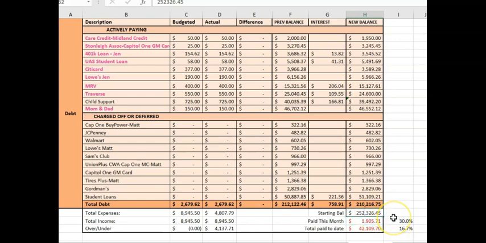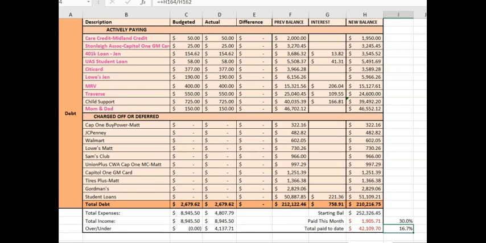You can see here our very beginning balance was $252,326. And by the time August is over, we should break the $42,000 mark of debt that has been paid off. If we do that, it'll put us at 16.7% of our total debt paid off by the end of August.